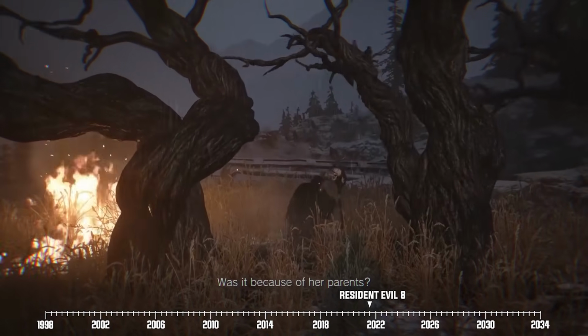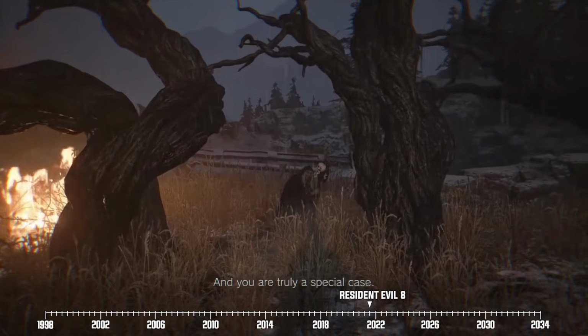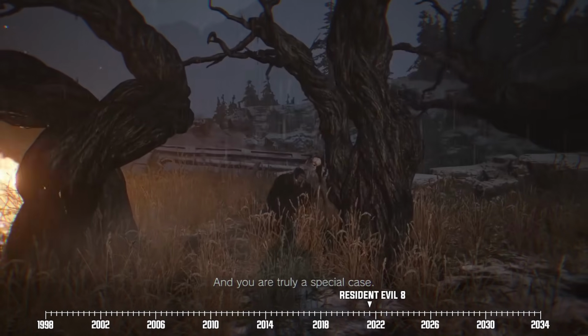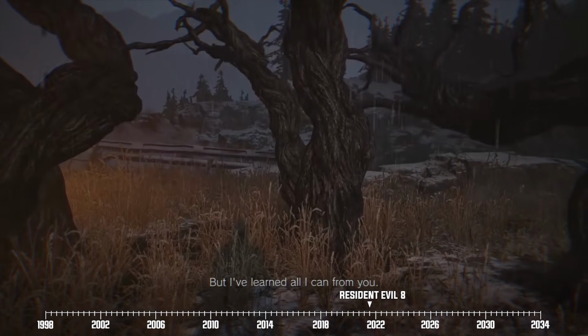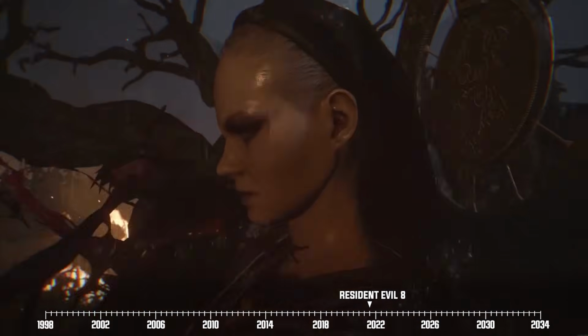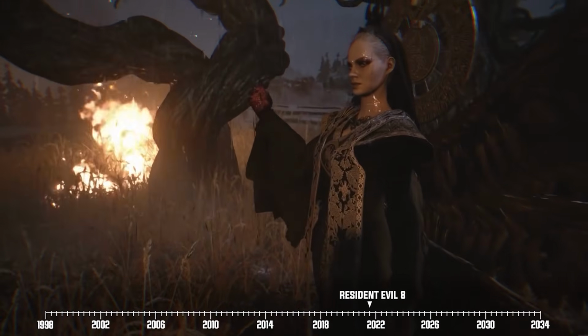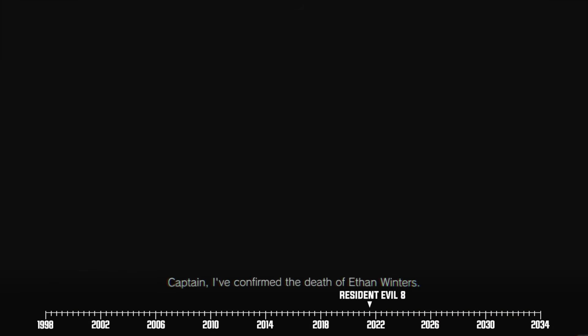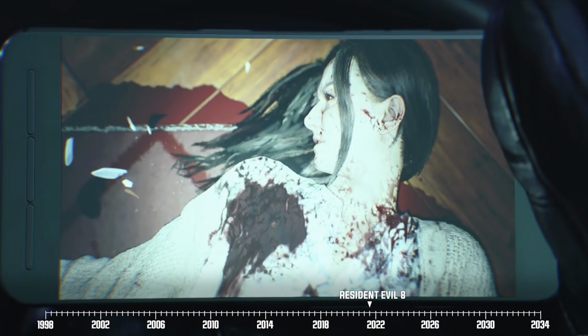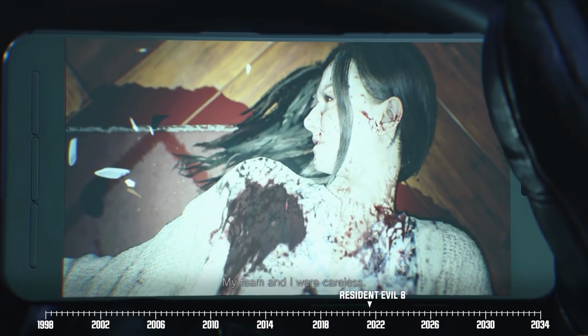Ethan also learns that the old crone he had been encountering throughout the village happens to be another one of Miranda's alternate forms. All of a sudden, Miranda lunges at Ethan and easily rips out his heart, seemingly killing him. Meanwhile, Chris receives word from the rest of his squad that Ethan has fallen. He partly blames himself for this whole mess, believing that he and his team should have made sure they 100% killed Miranda back when she was still pretending to be Mia.